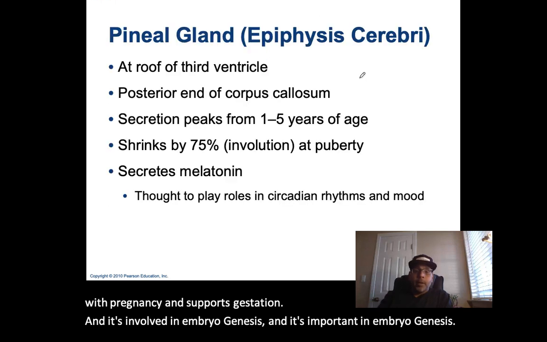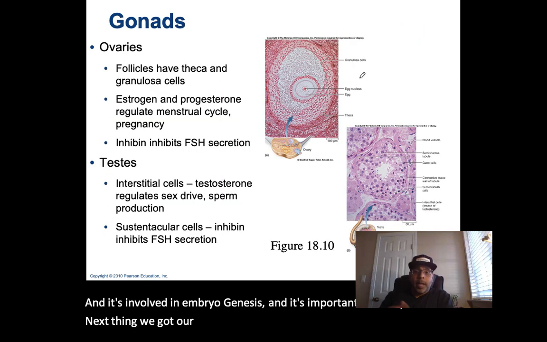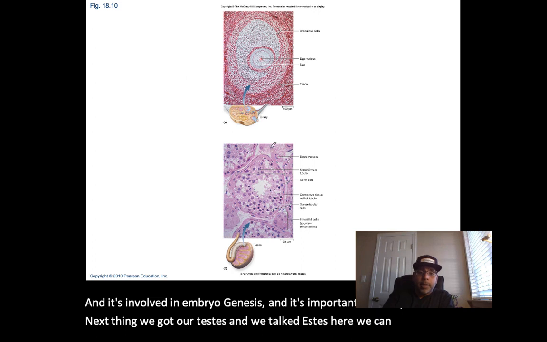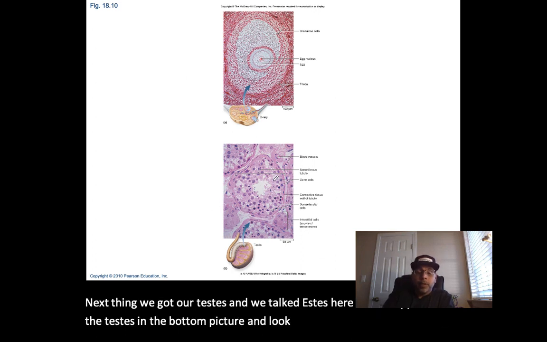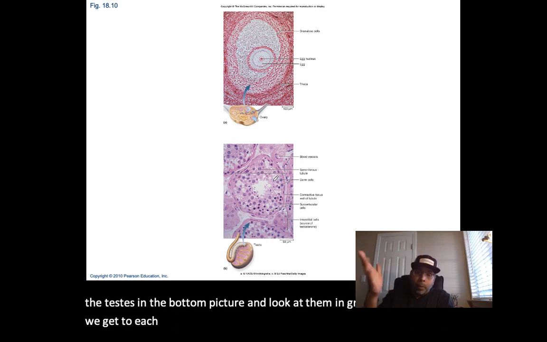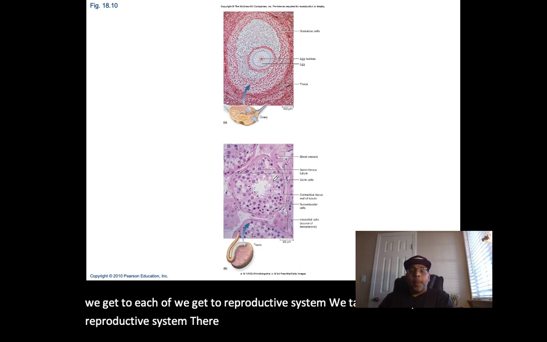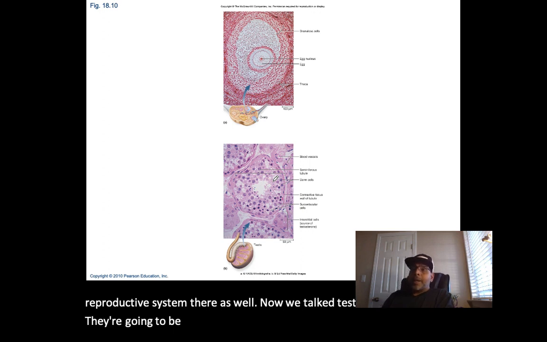Next, we've got our testes. Here we can appreciate the testes in the bottom picture. We'll look at them in greater detail when we get to the reproductive system, where we talk about each respective reproductive system as well. Now, the testes are going to be found located on the anterior side.